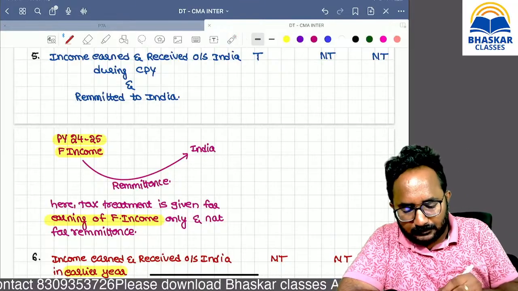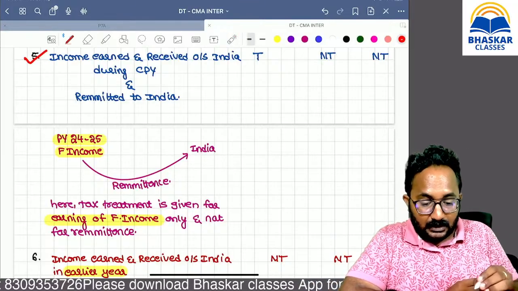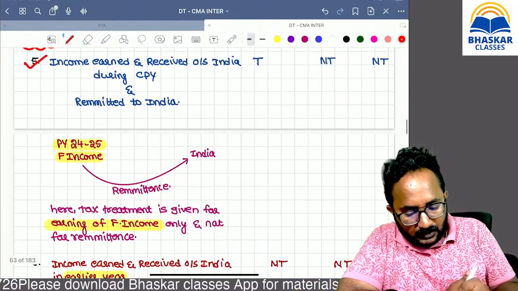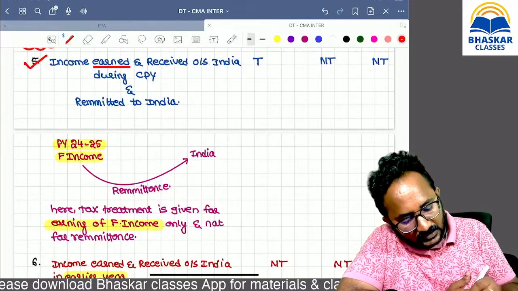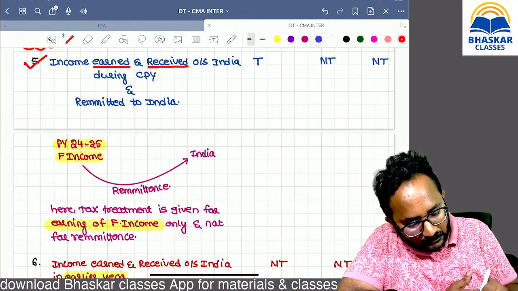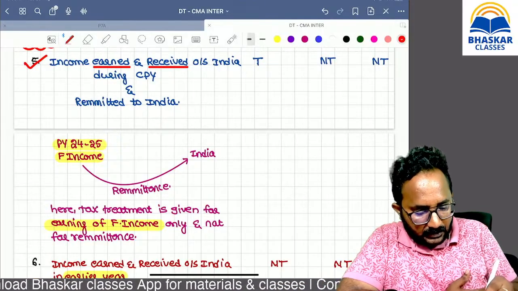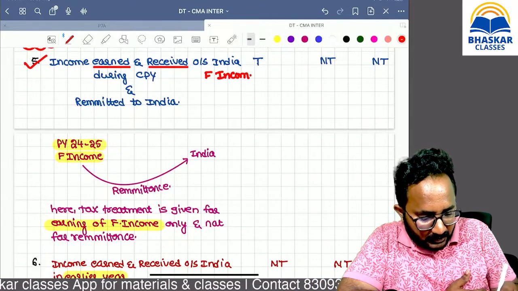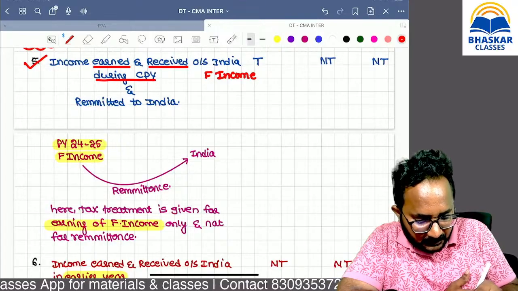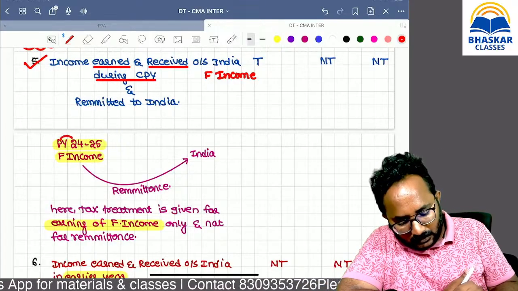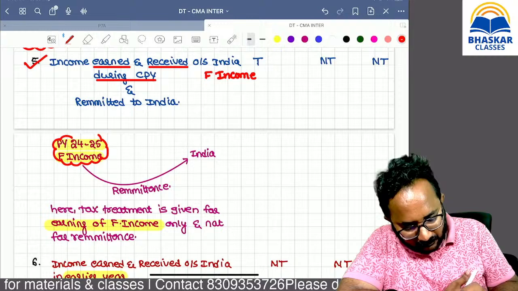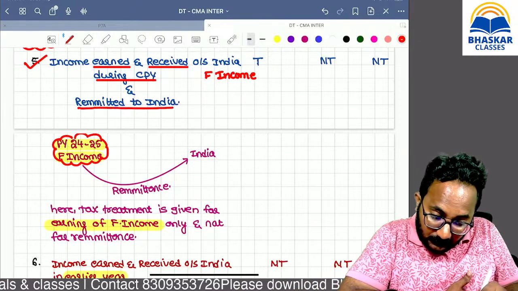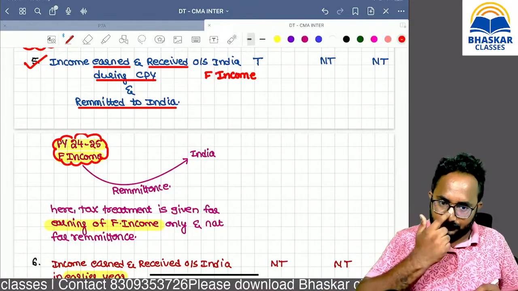Now, fifth point. Income earned outside India and received outside India. Definitely it is called foreign income. During which year? The current previous year. Example: during the current previous year you have a foreign income, and remitted to India also happened in the same year.